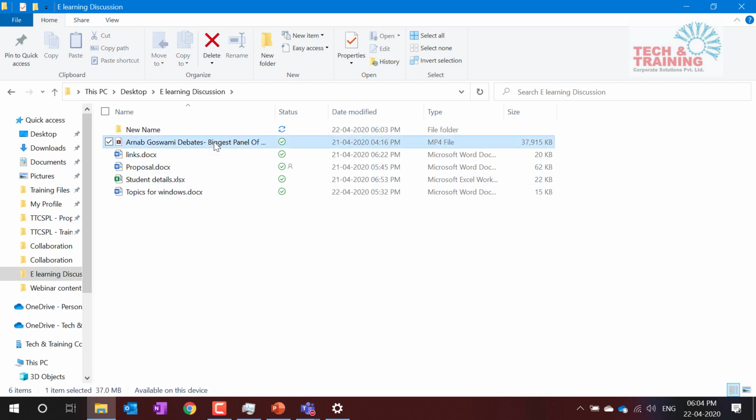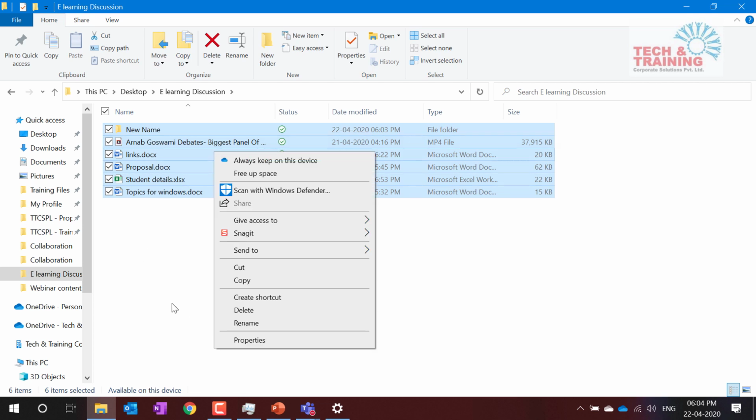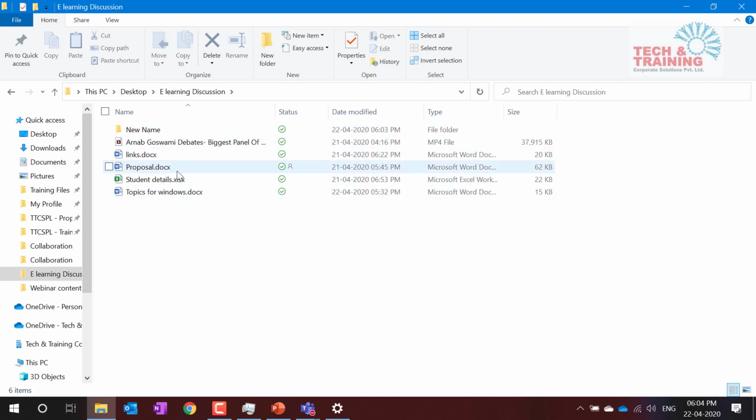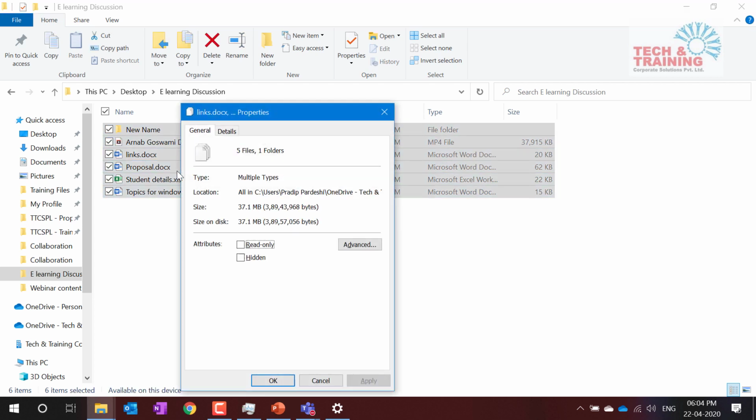Now I have these files and I would like to see the size of all these files combined. What is the size? Often, what do you do? Right click, properties. I'll tell you a shortcut. Control A, Alt, Enter. When you press Control A, Alt and Enter, it will give you the size of those files. Control A to select all the files and Alt Enter to get the properties of those files.